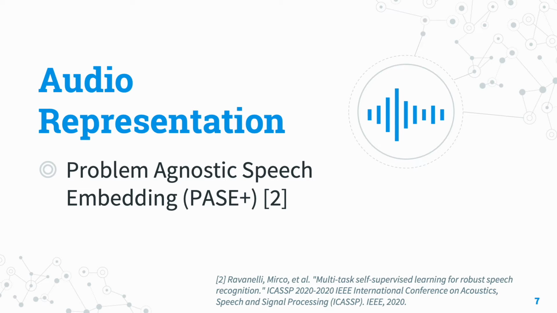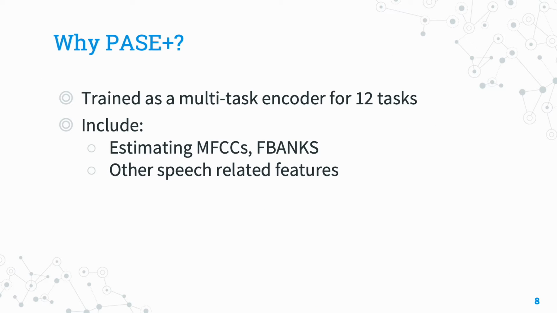Our speech audio was represented using the problem-agnostic speech embedding referred to as PASE+. The reason for the use of PASE+ is its efficient encoding of multiple speech features. It was created using a multitask learning approach targeting 12 regression tasks. These tasks include estimating commonly used features in speech-to-motion systems such as MFCCs and FBanks, and are therefore implicitly encoded in the embedding. The embedding also includes other useful speech-related features relating to prosody and speech content.